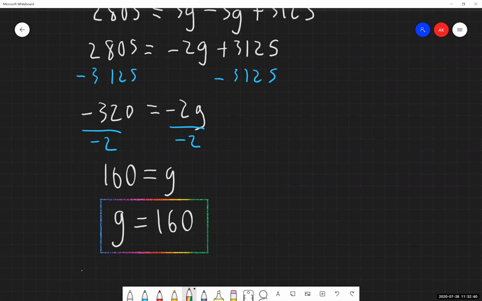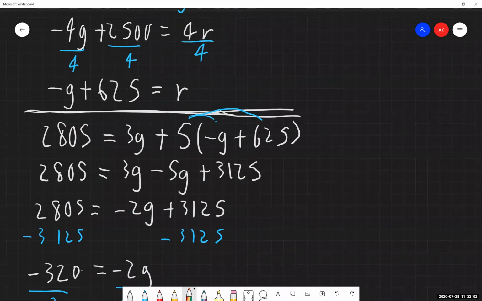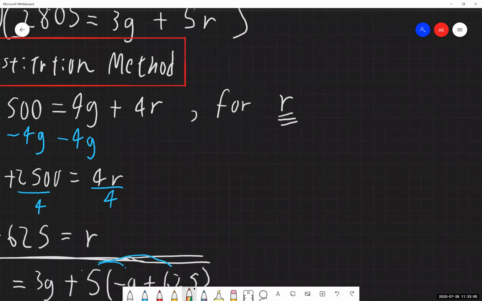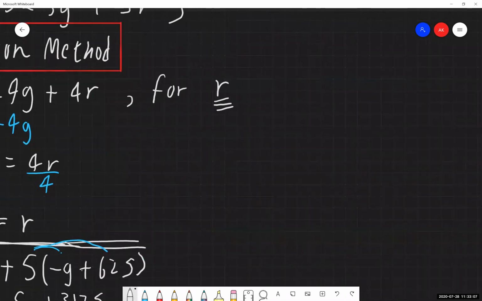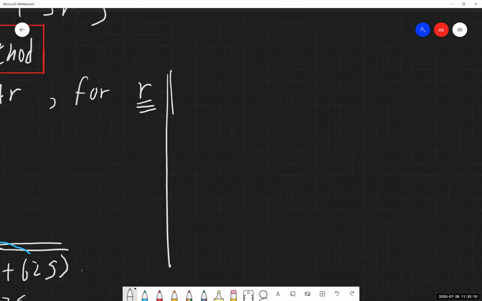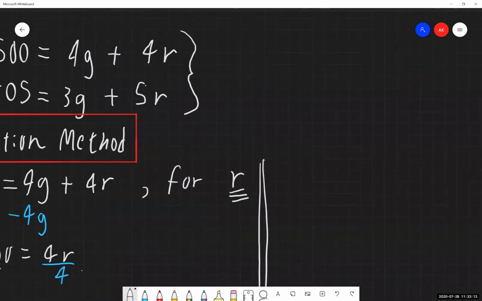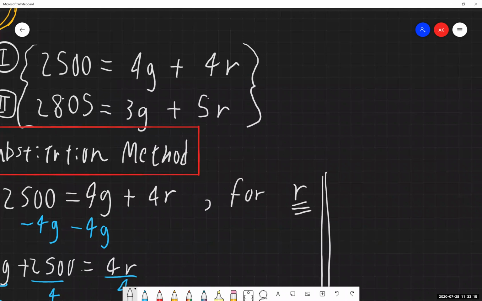Now I do also need to find Ryan's rate, but I already have this one, so now, again, following our substitution method, I have found one of my variables. I can plug that in for that corresponding variable in either of my two original equations and find what's left over. So we have our g value of 160. So let's back up here. Separate us out just over here a little bit. So again, we can choose either of our two original equations to work with and find our r value.